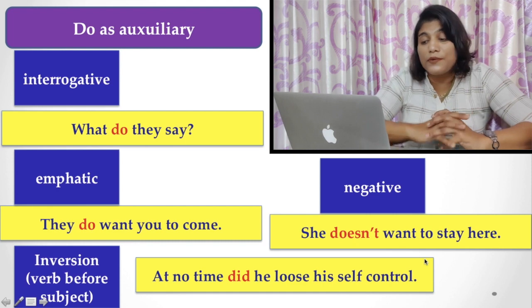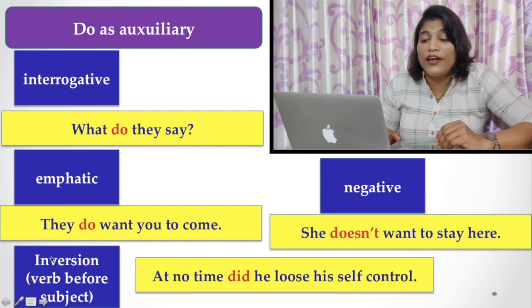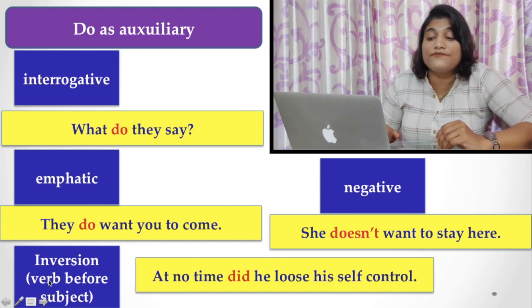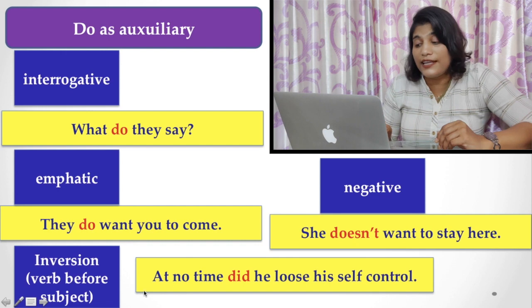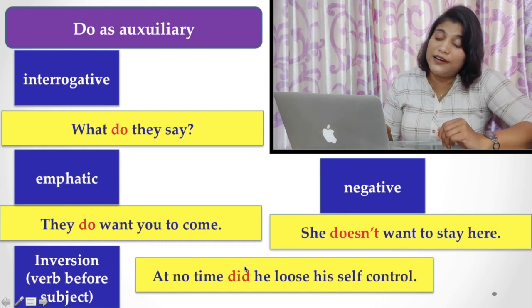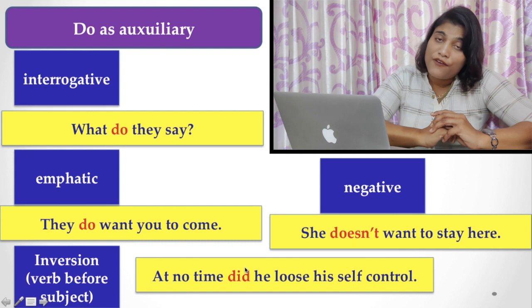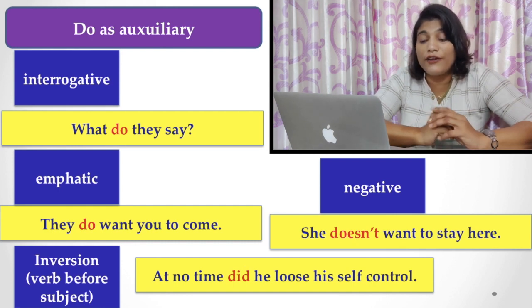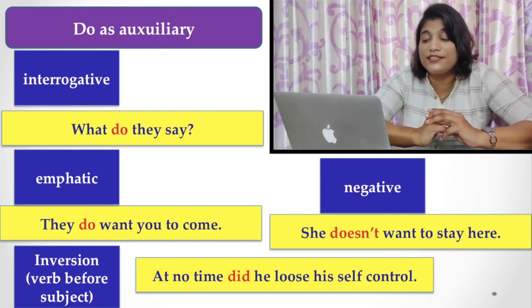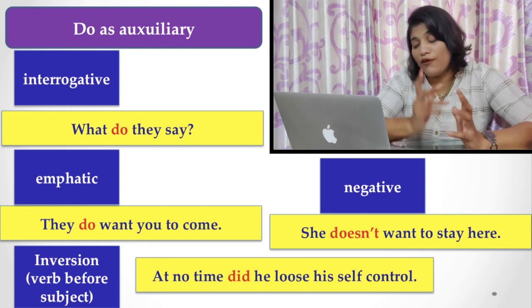Here is another example. At no time did he lose his self-control. Here is the inversion, that is, the verb before the subject. To make the inversion order, the verb do is used for that purpose. Here also, do is used as an auxiliary verb, and if you find this type of inversion sentence, you may say that do is used as an auxiliary one.